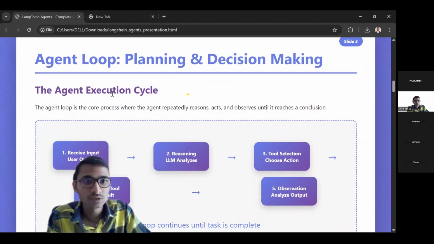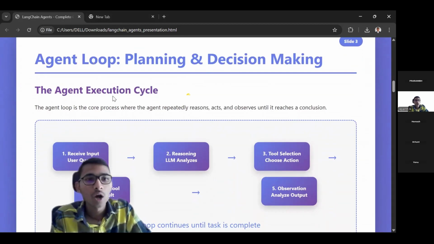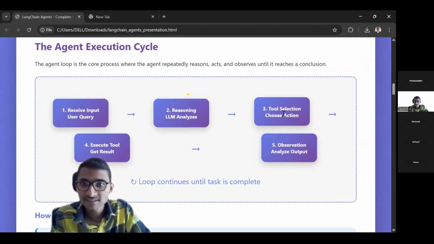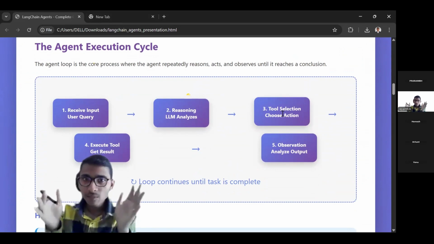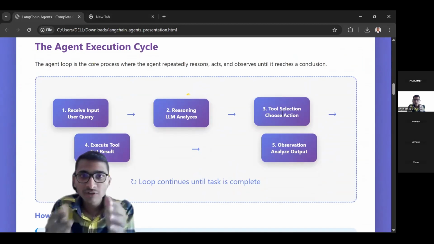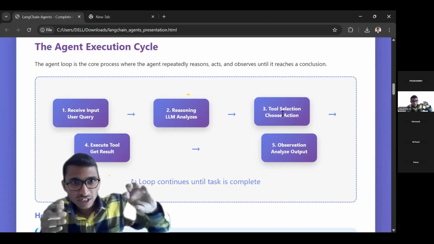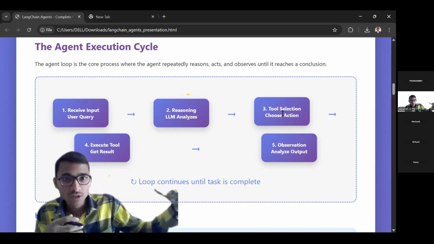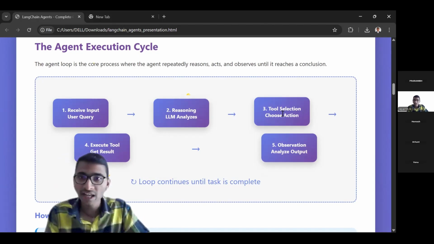Now, as I explained this, you see the agent loop, planning and decision making. How? First, it receives the query and reasoning. The LLM analyzes and does tool selection. It will select some tool so that it will understand what action to take. See, some tools are available, like in our example of the trip planner, the weather tool is nothing but an external resource, so that your LLM can take decisions out of it. And we will go through that also.